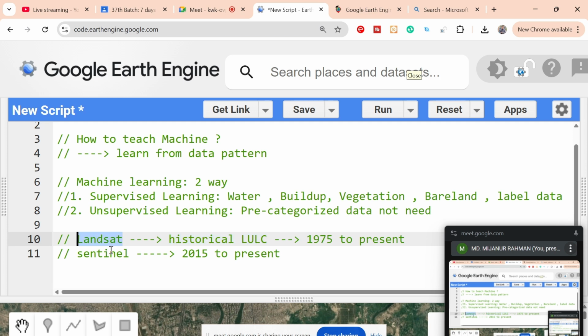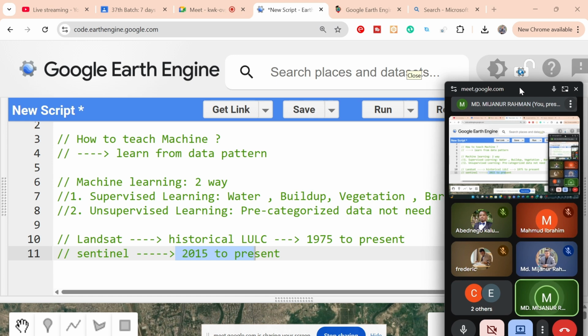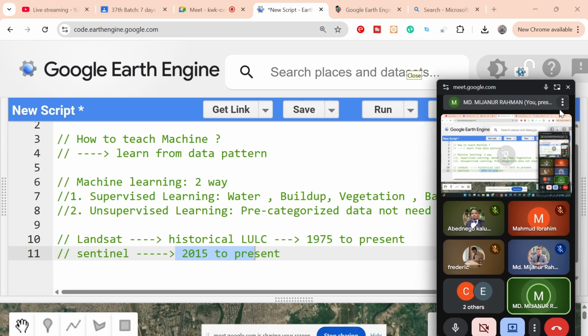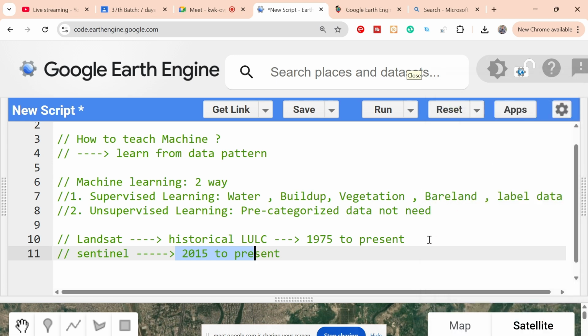But Sentinel is also available from 2015 to the present, and we also need to consider the satellite image resolution. For Landsat, the resolution is 30 meters pixel size, while Sentinel-2 is 10 meters resolution.